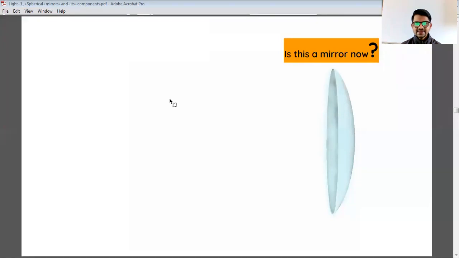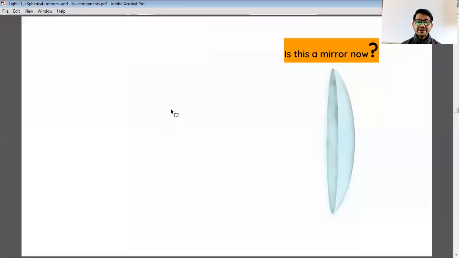This is simply a glass, because one part is not polished. For a mirror, one part should be of a perfect black color or something, and another part should be the mirror part or glass part. Nandika is saying it is a lens, not a mirror, because we cannot have reflection through this glass surface.